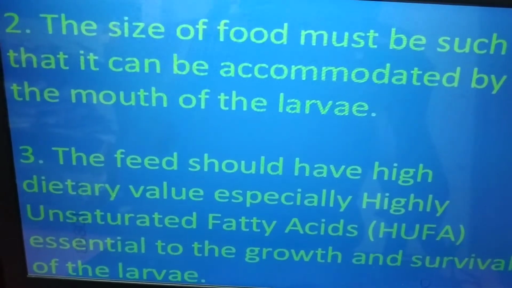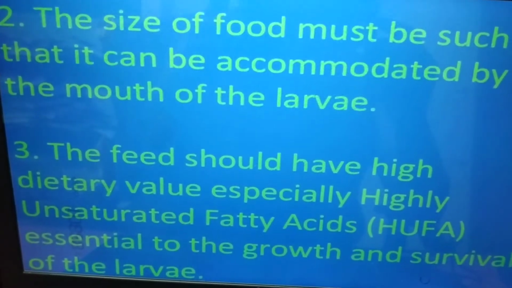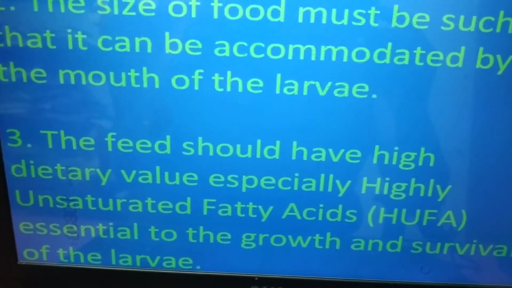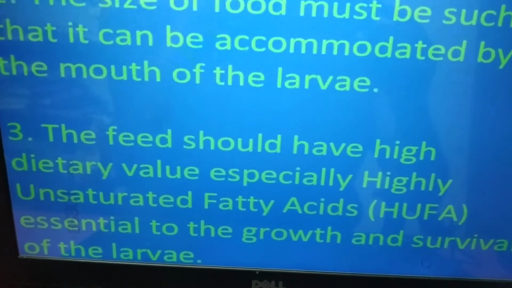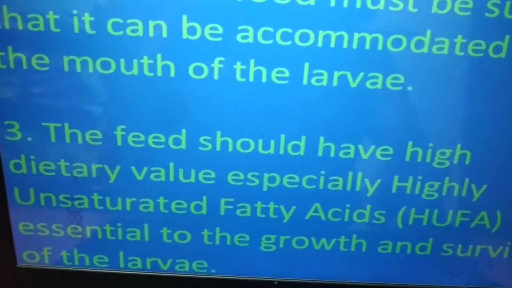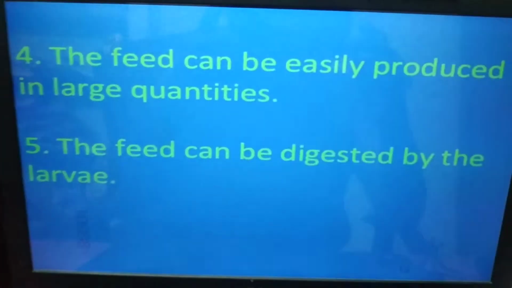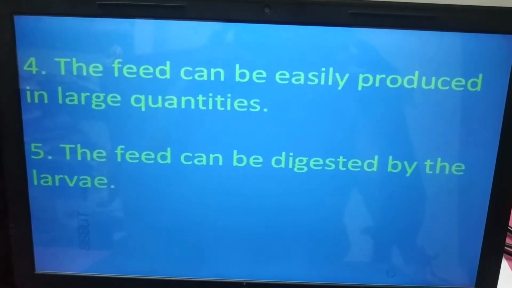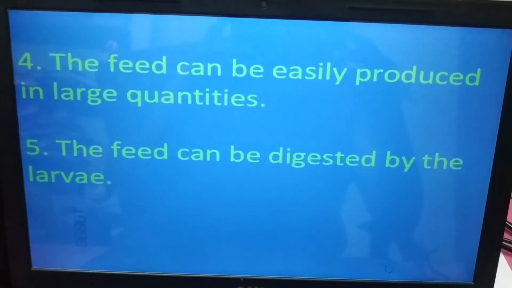The feed should have high dietary value, especially highly unsaturated fatty acids, we generally call it HUFA, essential to the growth and survival of the larvae. The feed can be easily produced in large quantities. The feed can be digested by the larvae.